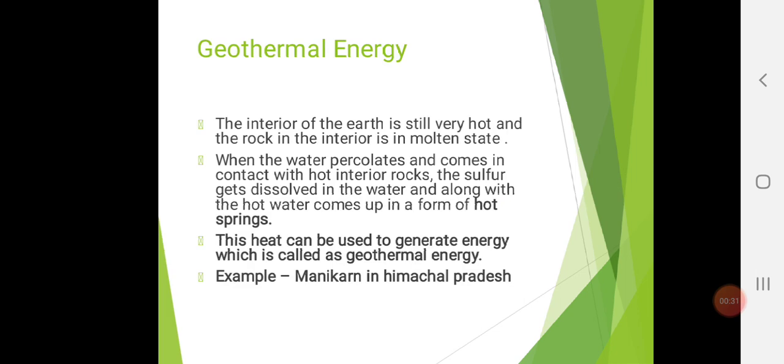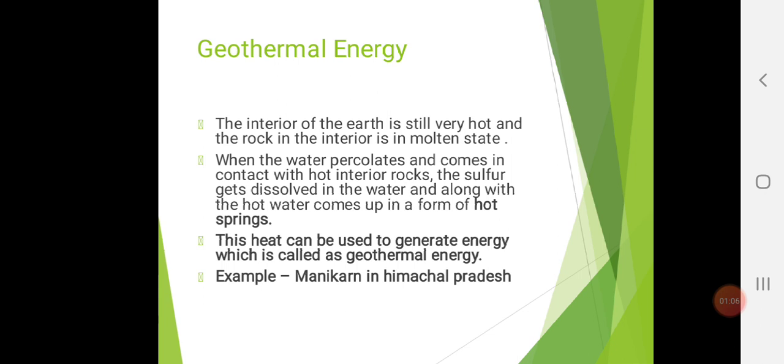Now the next point is geothermal energy. Let me give you an introduction about what geothermal energy is. Everyone knows the interior of the earth is still very hot and the rock in the interior is in a molten state. When water percolates and comes in contact with hot interior rocks, sulfur gets dissolved in the water and along with hot water comes up in the form of hot springs.